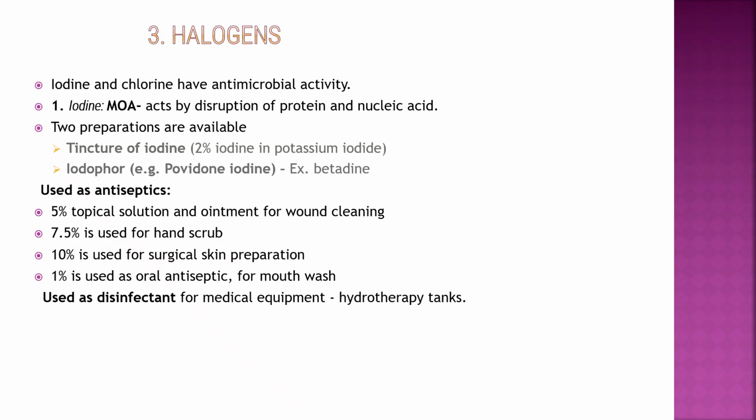Third is the halogens. Iodine and chlorine are the examples. They have antimicrobial activity. First is iodine. Mechanism is disruption of protein and nucleic acid. There are two preparations: tincture of iodine, 2% iodine in potassium iodide, and iodophore, which is povidone iodine, for example Betadine. It is used as an antiseptic: 5% topical solution and ointment for wound healing, 7.5% for hand scrub, 10% for surgical skin preparation, 1% oral antiseptic or mouthwash, and as a disinfectant for medical equipment. It is also used in hydrotherapy tanks.